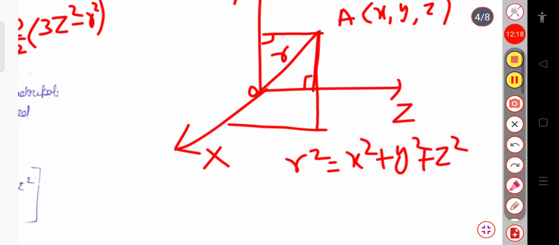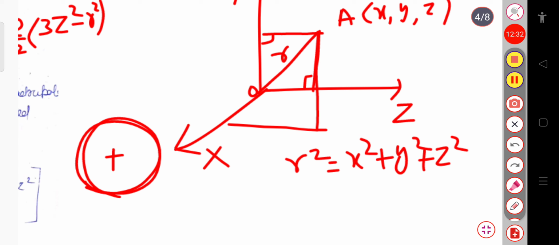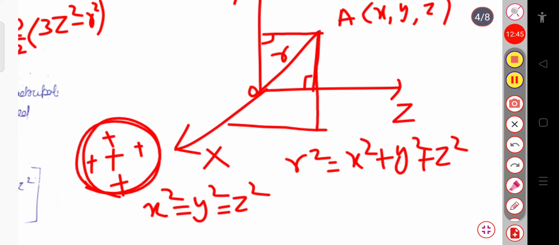If I consider the charges, that is the protons, because inside the nucleus the only charge carriers are the protons, because the neutron carries no charge. So if I consider a spherically symmetric charge distribution inside the nucleus, that is the protons are distributed symmetrically inside the nucleus, then in that case I can consider x square equals y square equals z square, because it is spherically symmetrically distributed. So now we can write r square equals x square plus x square plus x square, that is equal to suppose 3x square. You may write 3x square or 3y square, and it is also equal to 3z square.